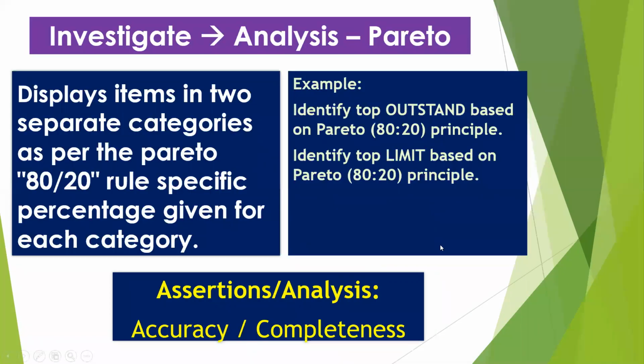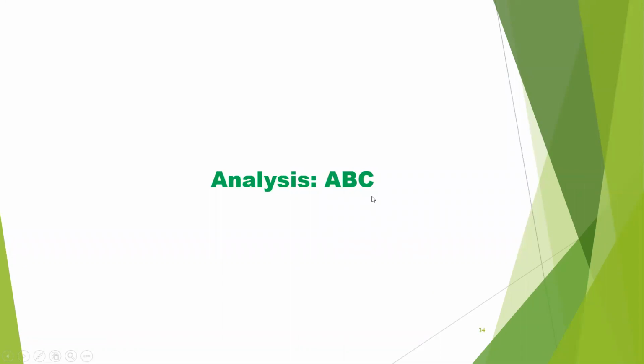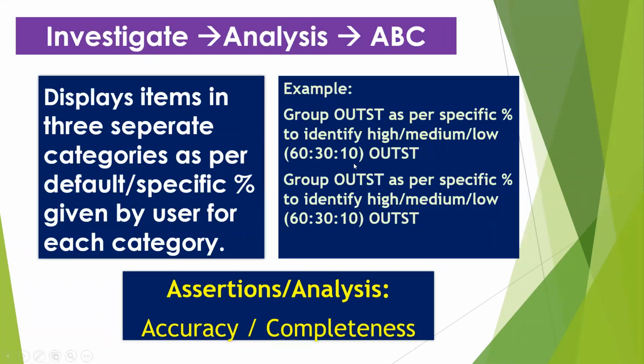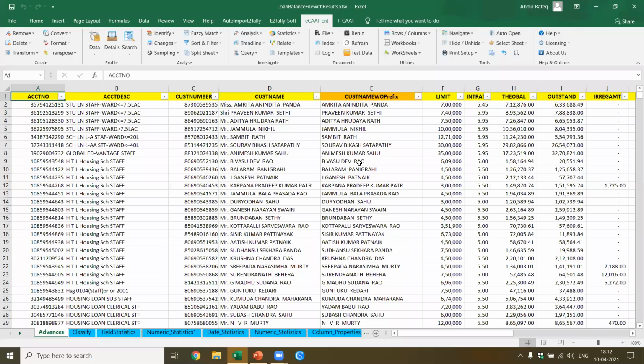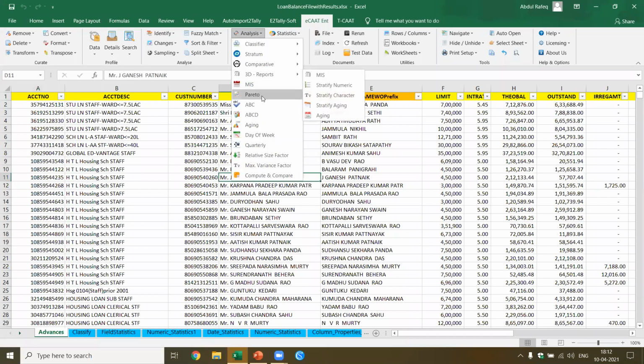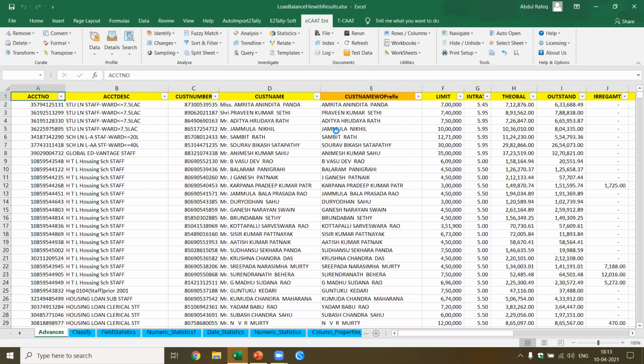Now Pareto analysis gives you the top outstanding based on the Pareto principle. Let me do the same thing, another analysis based on the ABC principle, which is 60, 30, and 10. We'll also look at the Benford law. I'll come to Benford law later. Let's perform the Pareto analysis. This is very simple. This is all for the purpose of grouping based on a particular criteria.